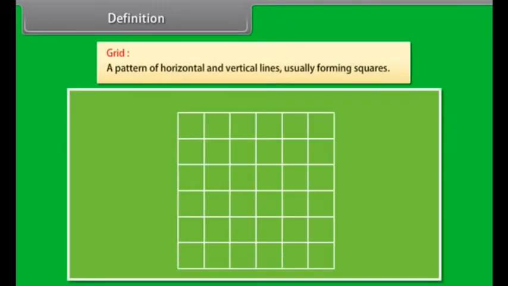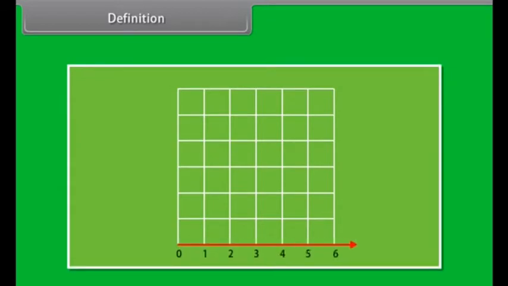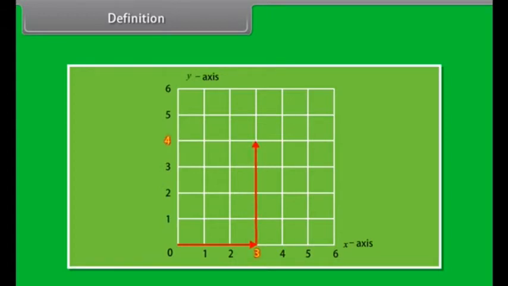Definition. Grid: a pattern of horizontal and vertical lines, usually forming squares. X-axis: a horizontal number line on a grid. X is the shortest and likes to lie down horizontally. Y-axis: a vertical number line on a coordinate plane. Y is the tallest and stands upright or vertically.